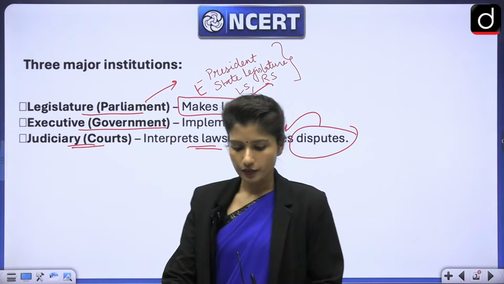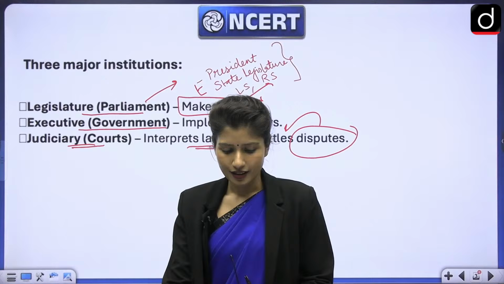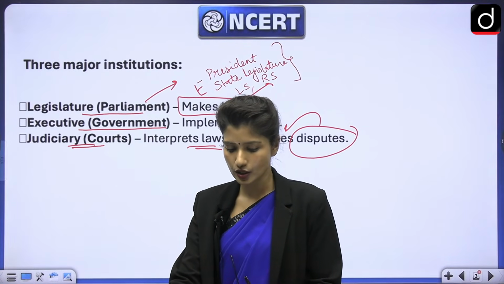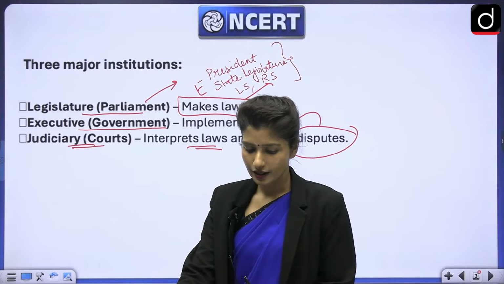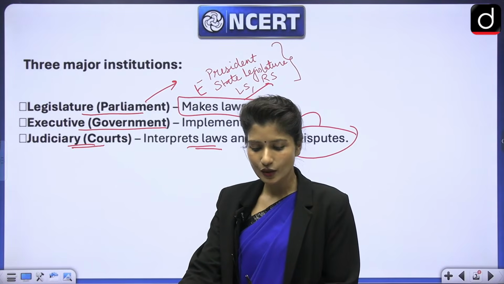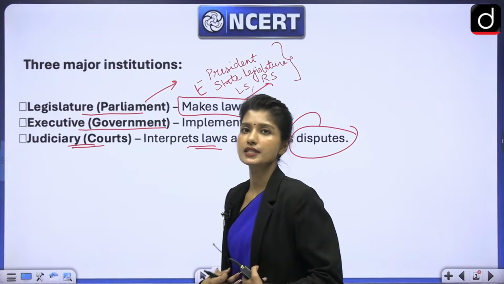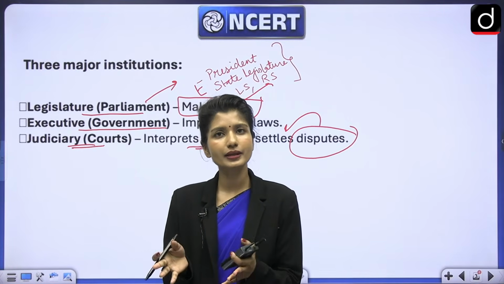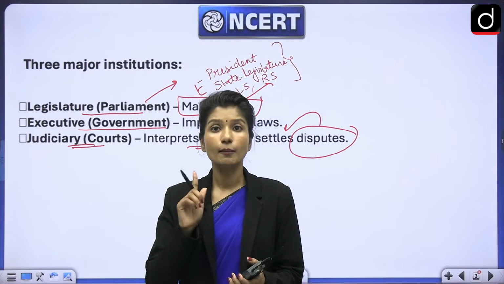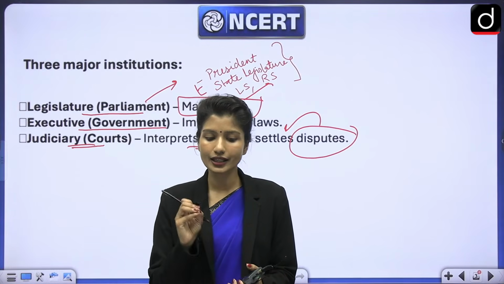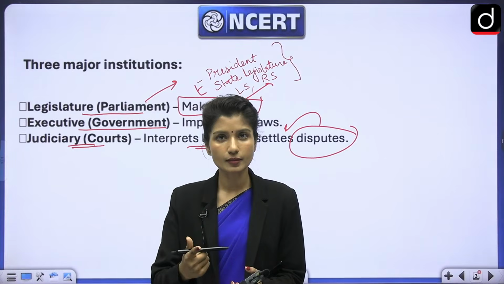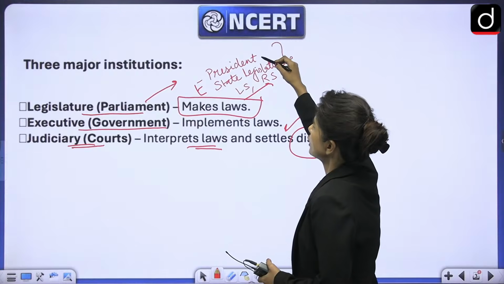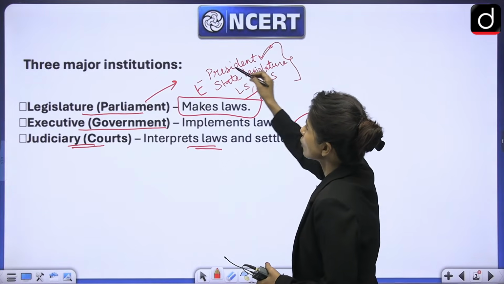Very good, Ram Kripal. Priya has said Lok Sabha and Rajya Sabha. Ram has said President, Rajya Sabha and Lok Sabha. Okay. Dhruv has said Lok Sabha and Rajya Sabha. Now see, this is where you make mistakes. Normally when we say parliament, we usually think parliament has Lok Sabha and Rajya Sabha. But you must remember, parliament includes Lok Sabha, Rajya Sabha and the president as well. We will talk about this in detail later. But president is also a part of parliament.